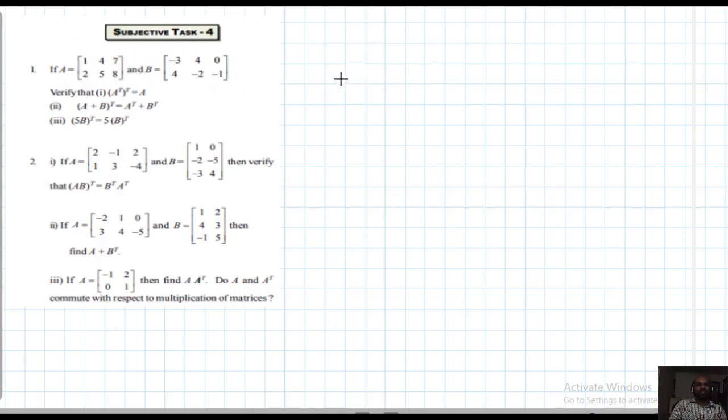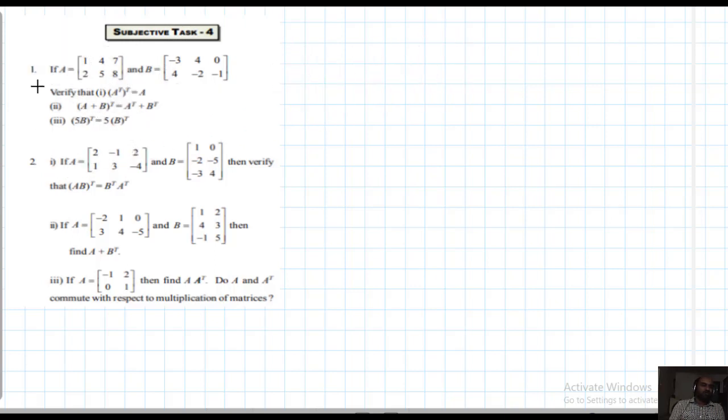So the conclusion is (A transpose) whole transpose equals A. Like that, (A plus B) whole transpose equals A transpose plus B transpose. You can verify this. This is interesting, no? I explained (K into A) whole transpose equals K into A transpose. That's why (5 into B) transpose should equal 5 into B transpose. You can verify. Okay.